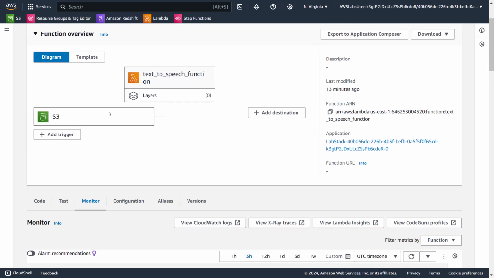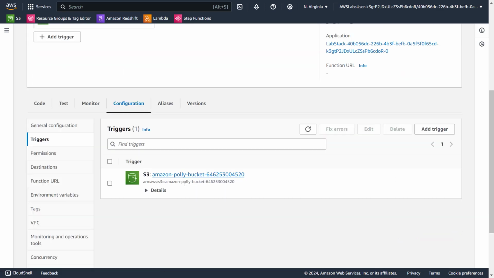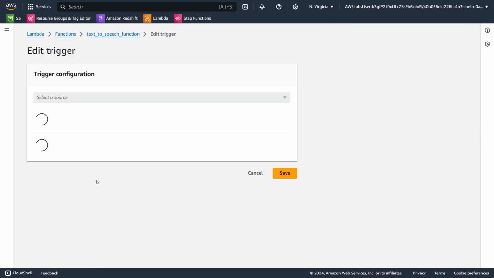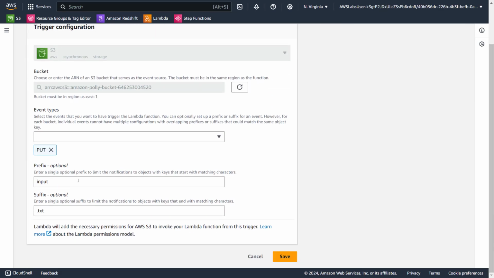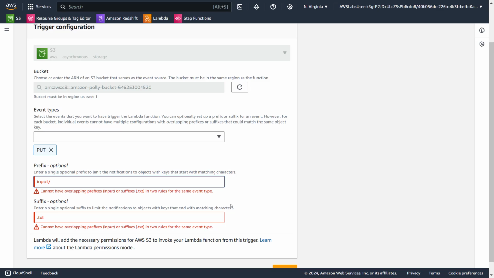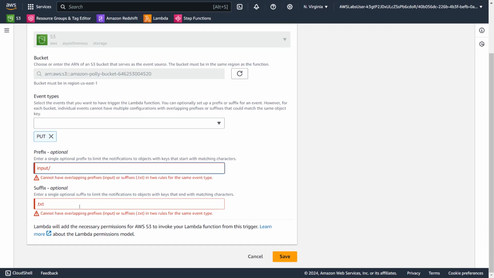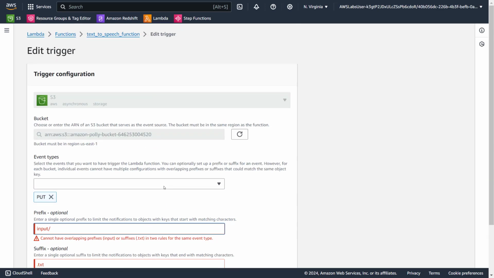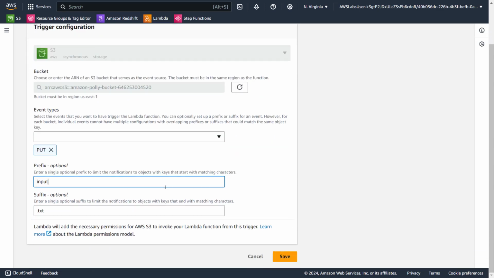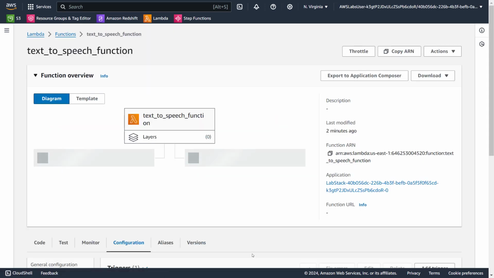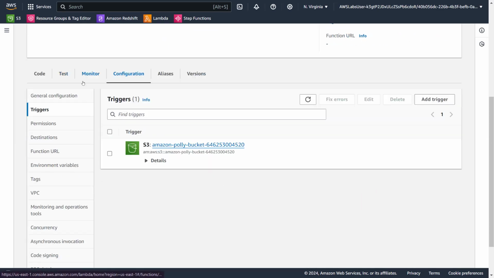Let's go here. Edit. Are we missing the slash? Yeah, we cannot put that. What? Cannot have overlapping prefixes. Two rules. I'm trying to edit the same one. What two rules? So I don't see a problem with this.